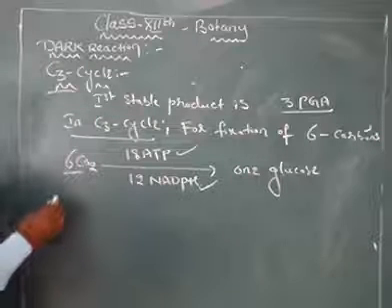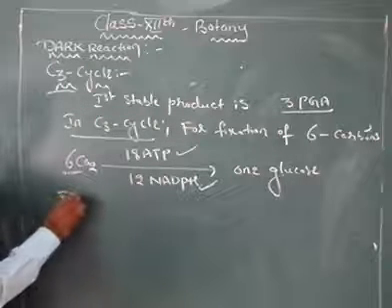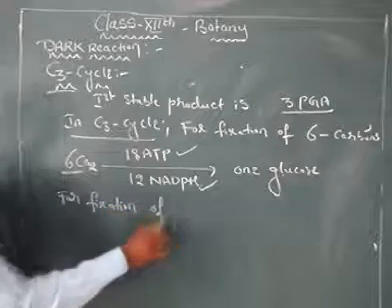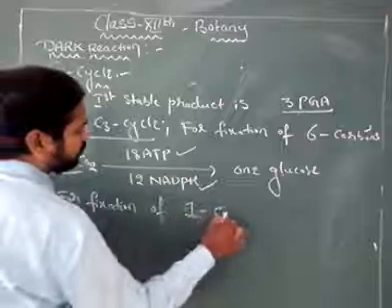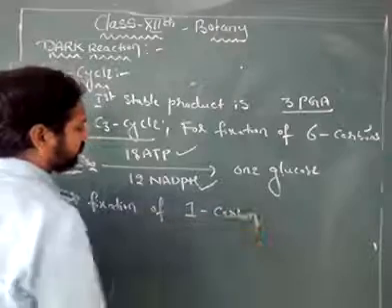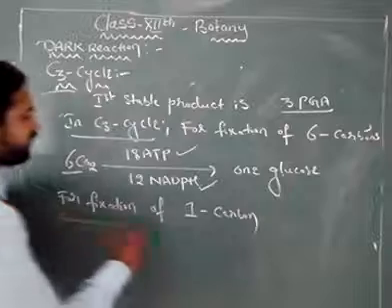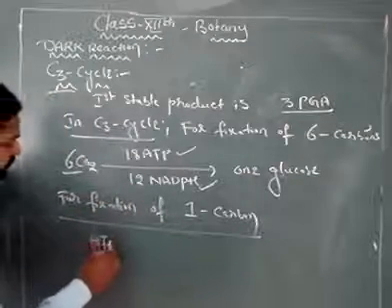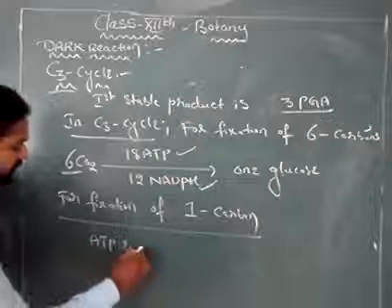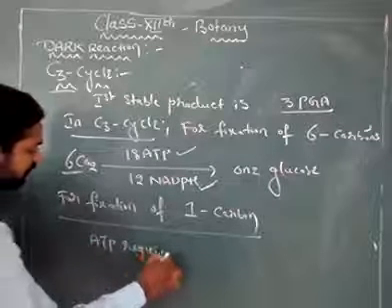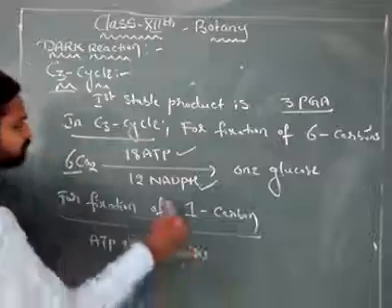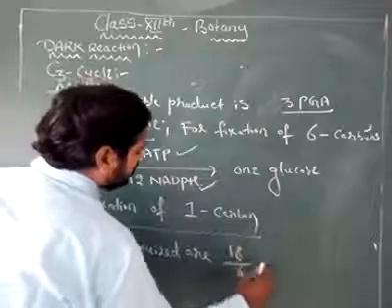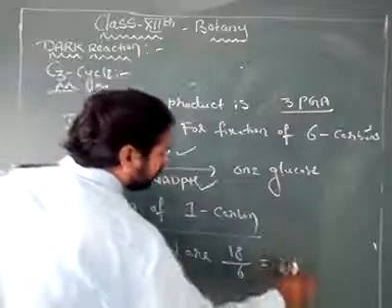Next, in the C3 cycle, for the fixation of one carbon, what is the total number of ATP and NADPH? ATP required is 18 by 6, which is equal to 3 ATP.